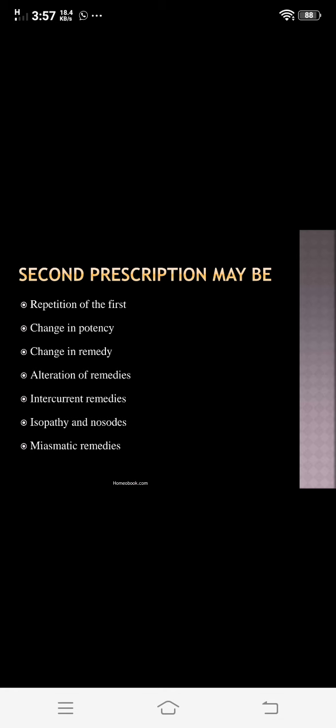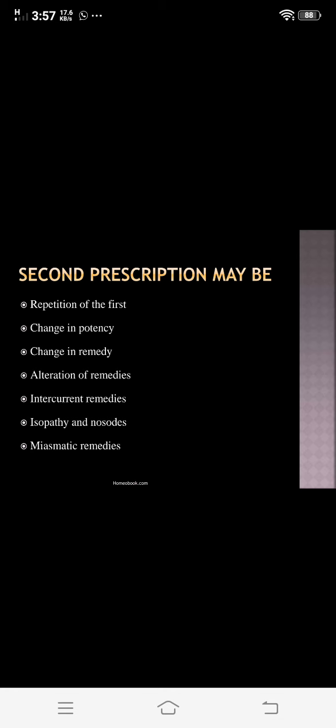Now what are the indications for the complementary remedy? So in this, if after continued improvement for several hours or days by the first prescription, the symptoms do not completely disappear, rather there is a tendency to persist, this is the indication for using a complementary remedy as a second prescription.